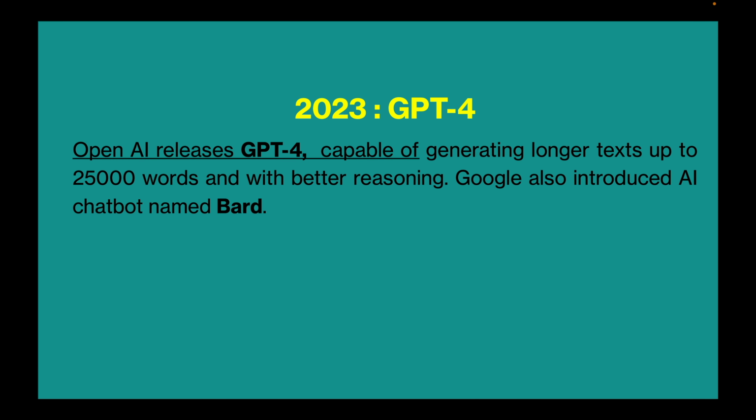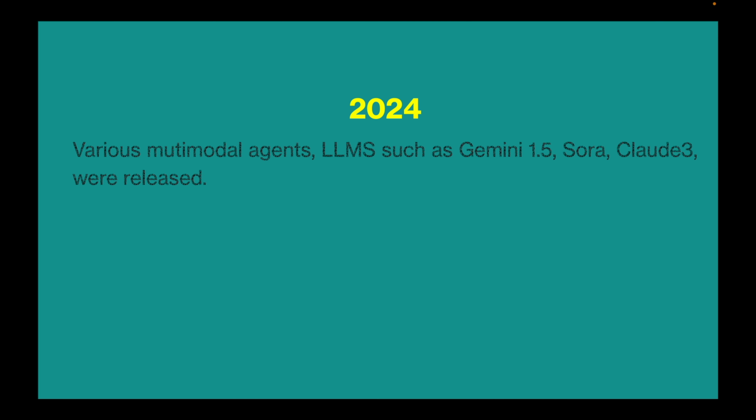In 2023, OpenAI released GPT-4, capable of generating longer text up to 25,000 words and with better reasoning. Google also introduced an AI chatbot named Bard. In 2024, various multimodal agent LLMs such as Gemini 1.5, Sora, and Claude 3 were released. In this manner, generative AI has come a long way, from basic rule-based machines in the 60s to advanced creative AIs in the 2020s. It has become a powerful tool transforming how we work, create, and think about a task. And this is just the beginning.